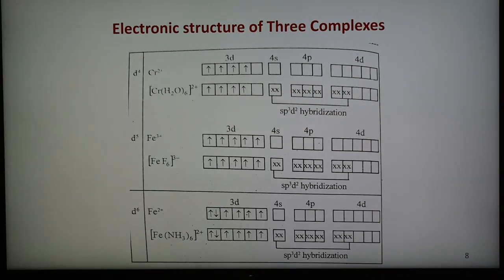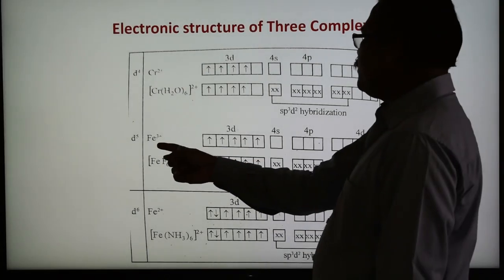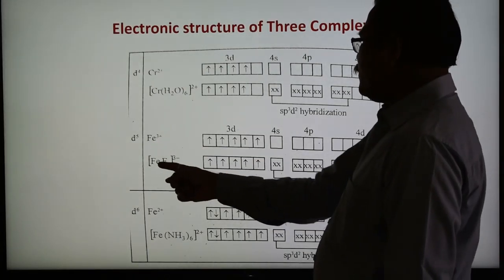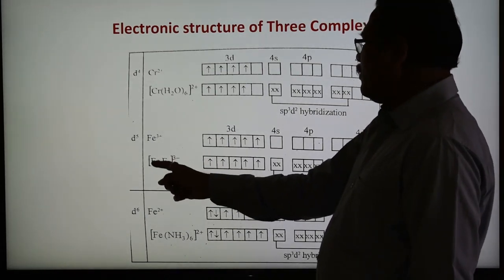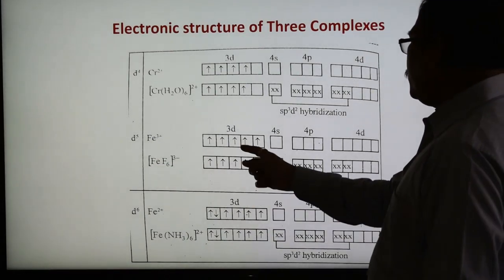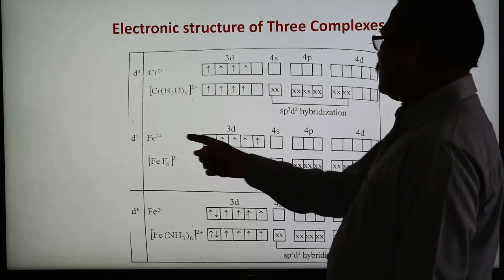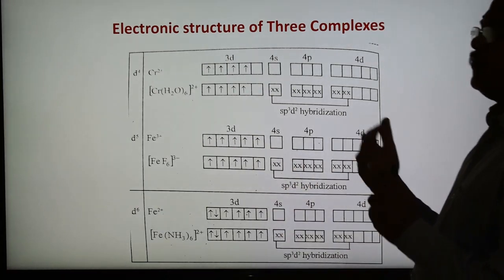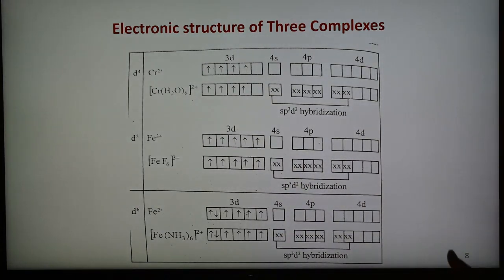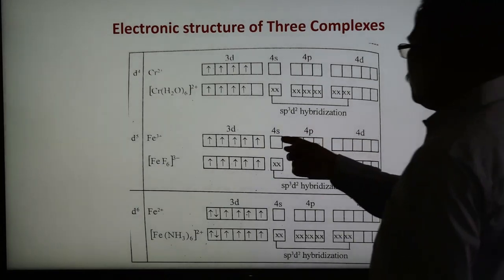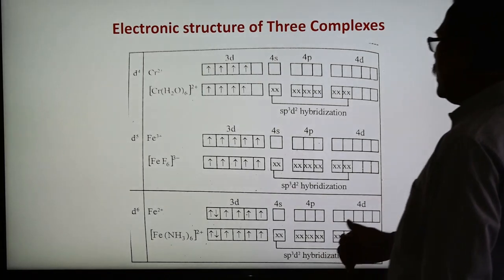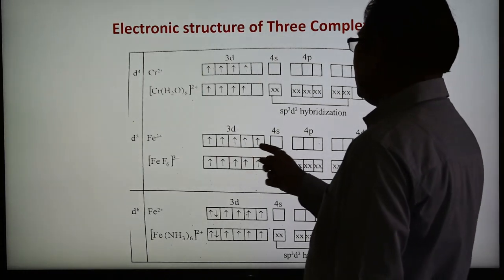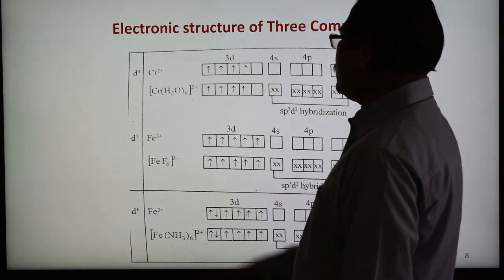Another example is d5. In case of d5, this is the example of formation of FeF6 3 minus, and in this case also Fe in the complex is in a plus 3 state. Fe has atomic number 26, configuration is 3d6 4s2. Three electrons are lost, 2 electrons from 4s and 1 electron from 3d, and the remaining electrons are d5, so this is the case of d5.